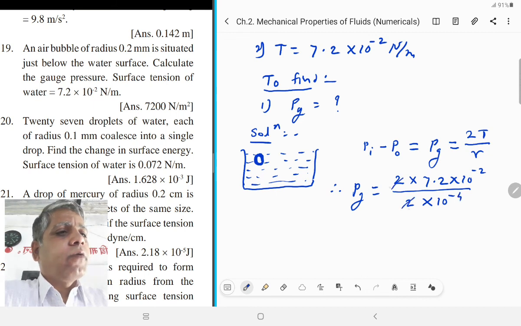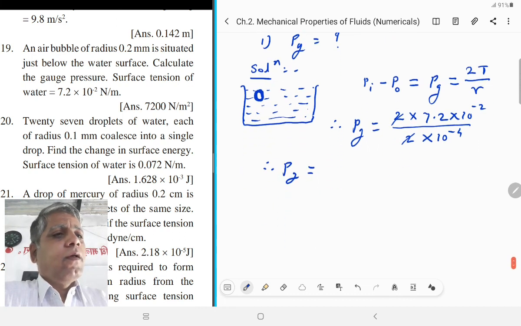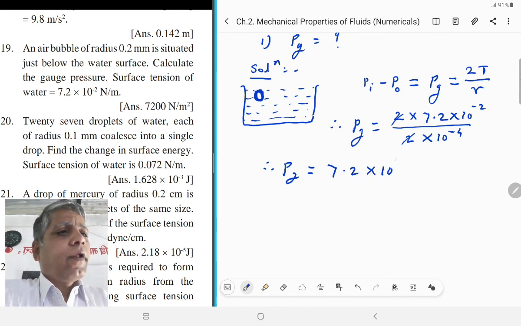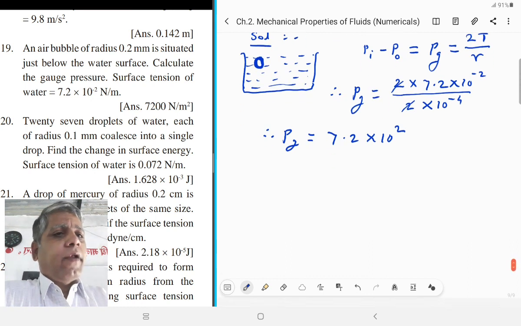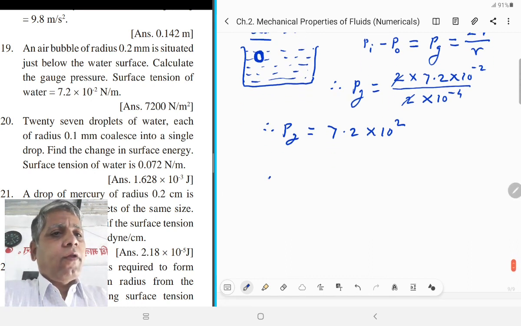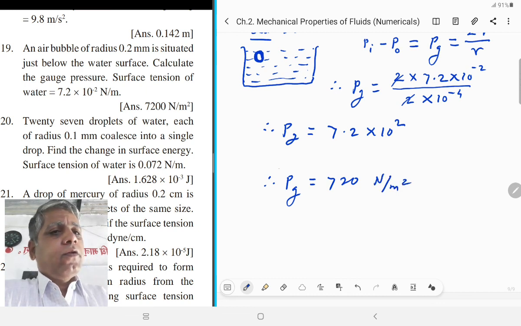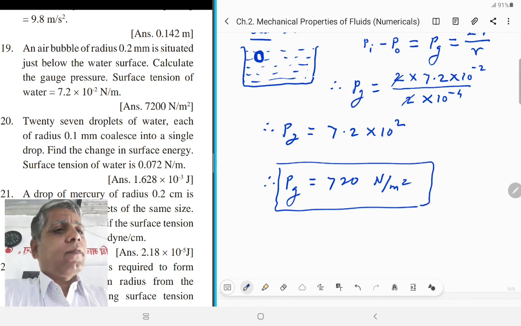This 2 gets cancelled, therefore gauge pressure is equal to 7.2 into 10 raised to 2 into 10 raised to 2, and therefore gauge pressure is 720 Newton per meter square. This is our required answer.